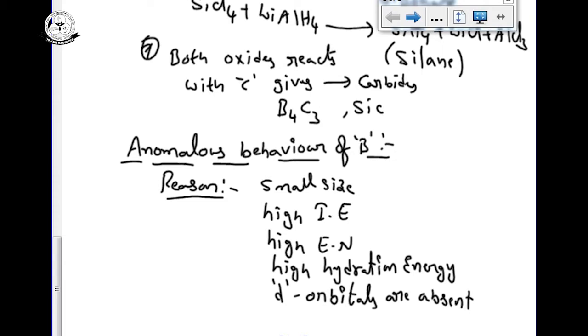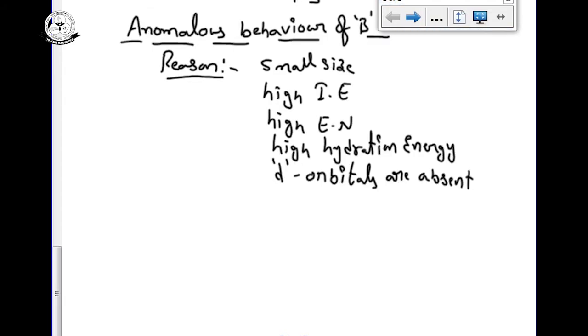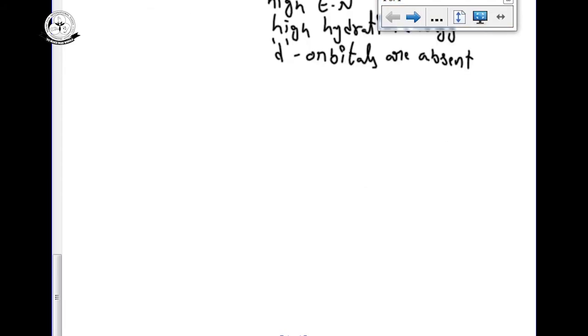So in each and every group, we repeat the same reasons. Why can the first element show anomalous behavior compared to the rest of the elements? Because of small size, high ionization energy, high electronegativity, high hydration energy, and absence of d orbitals. Some anomalous behavior you can see.